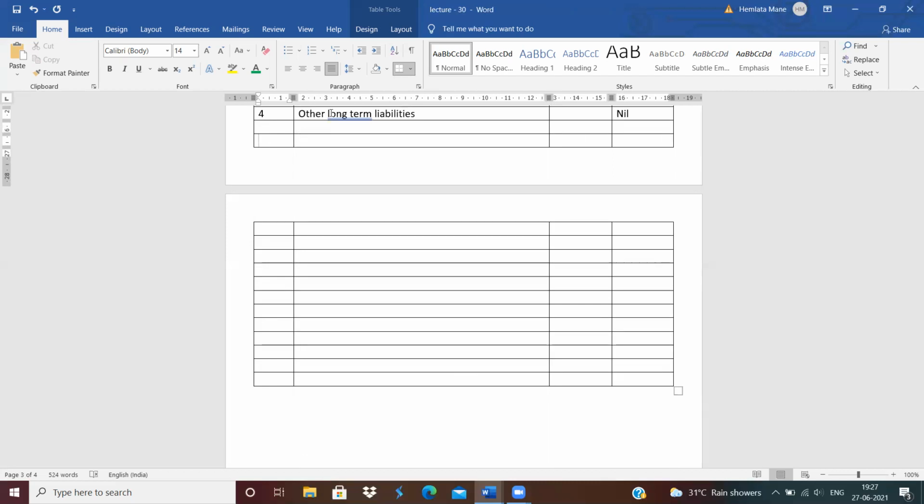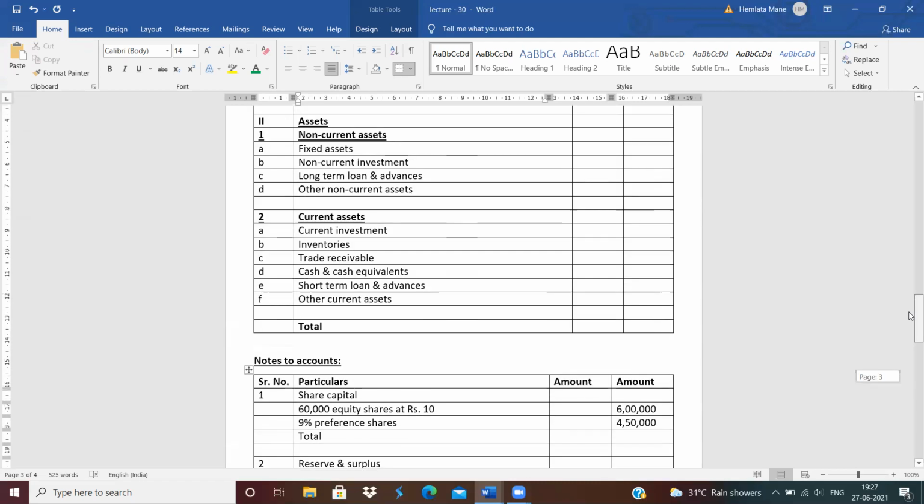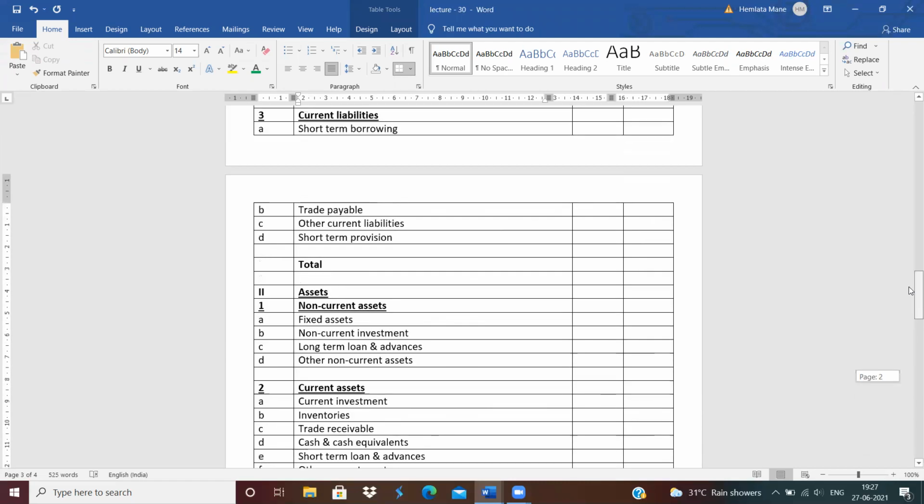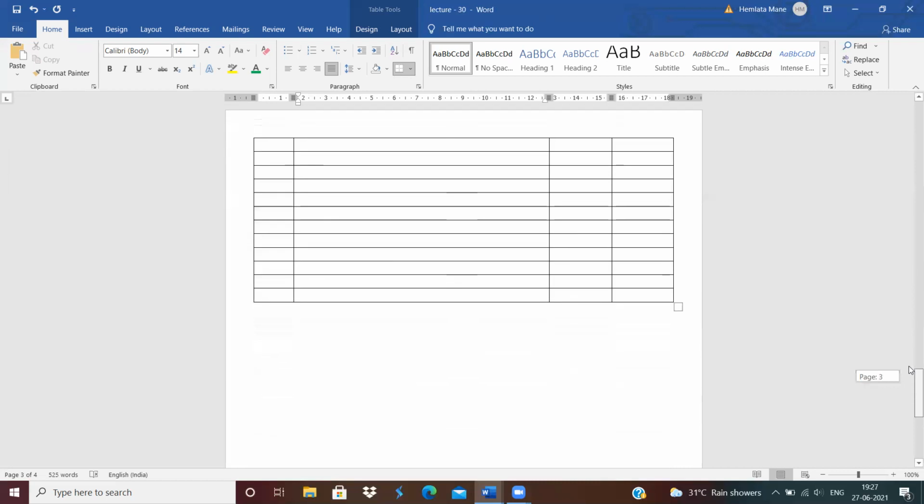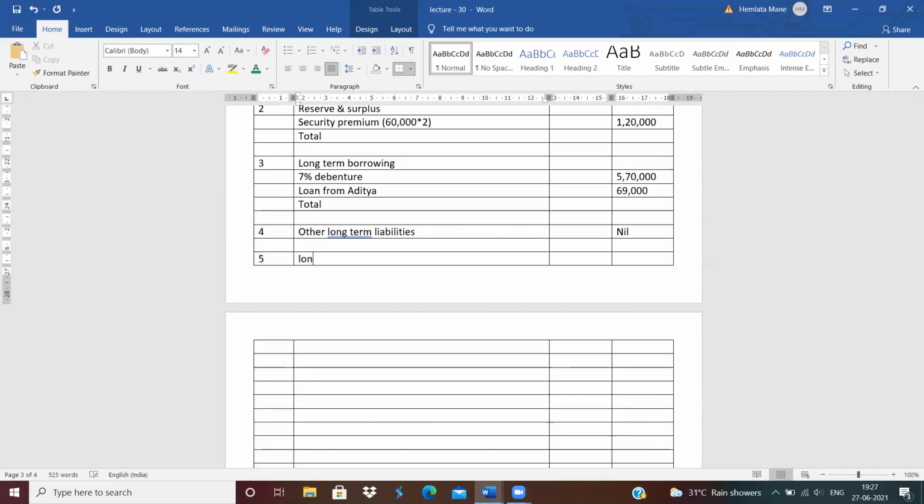Next, fifth number. The fifth number is long-term provision. So write down long-term provision. No long-term provision is given, so write down nil.